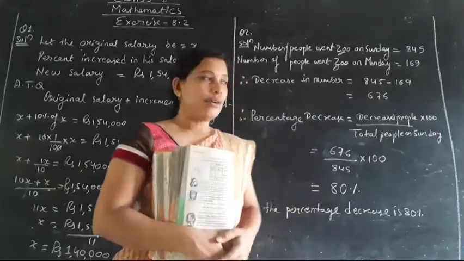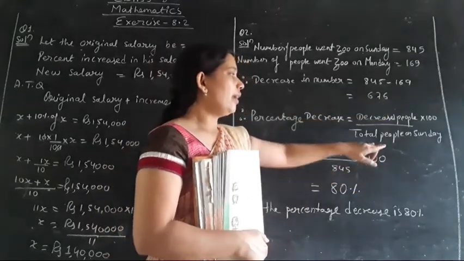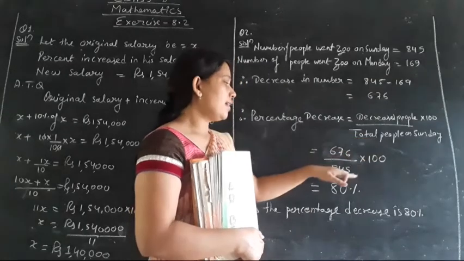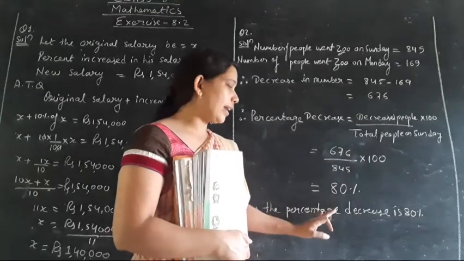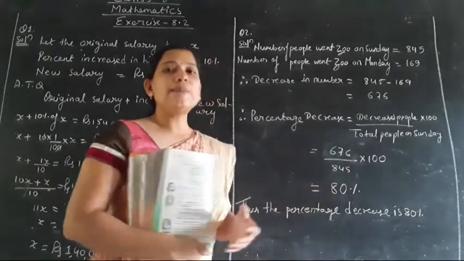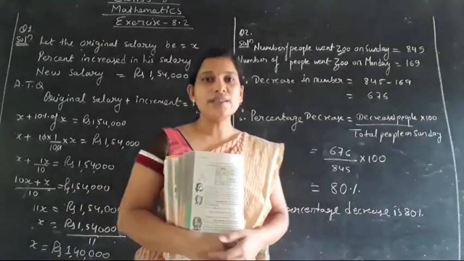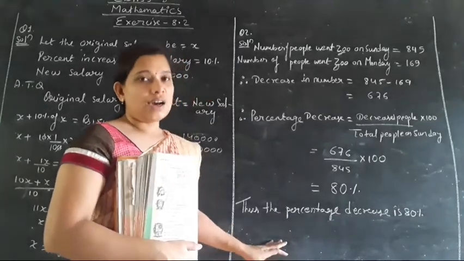Okay, so decreased people is 676 into 100. The total number of people who went to the zoo on Sunday is 845. While cancelling the numbers, you will get 80%. So 80% of the people decreased on Monday, which is a large number, isn't it? Thus, we can say that the number of people who decreased is 80%.